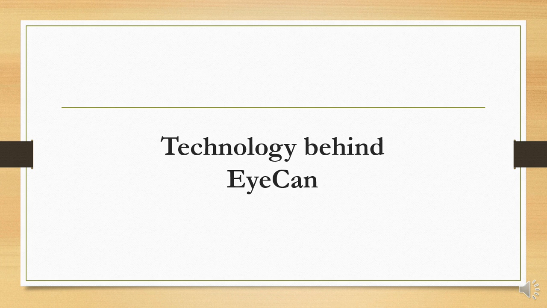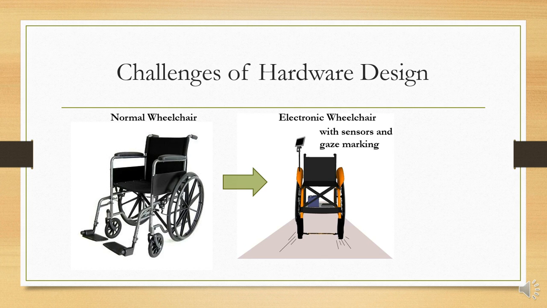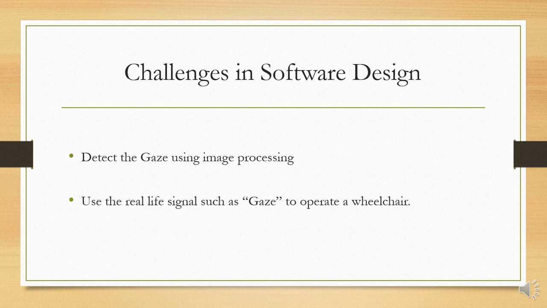The technological part of this EyeCan is very challenging. The major challenges that we faced in the hardware design was converting this normal wheelchair into a fully fledged electronic wheelchair with all the sensors, and designing this new electronic wheelchair from the normal wheelchair. And the second part, in the software design, the major problem that we faced was converting the gaze, a very real life signal, into something like maneuvering a wheelchair just by using the gaze.